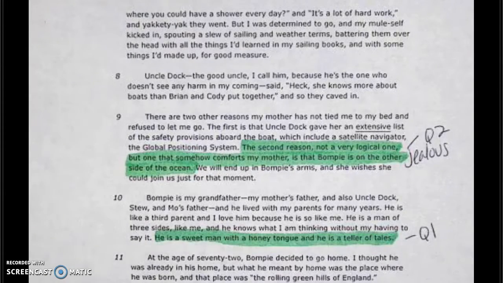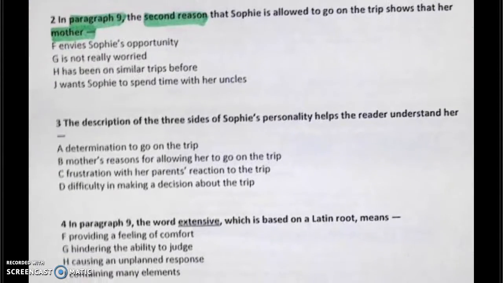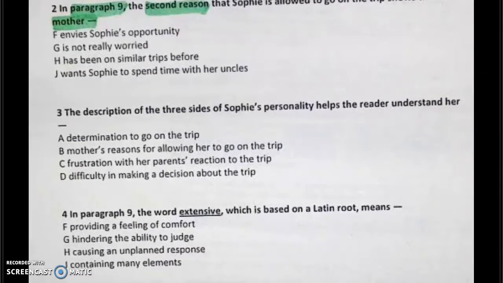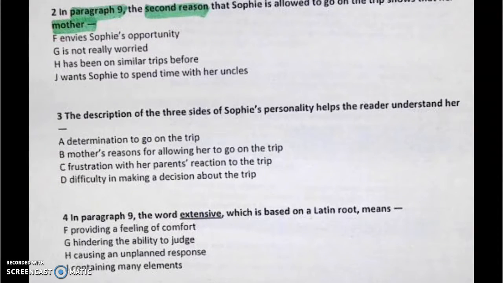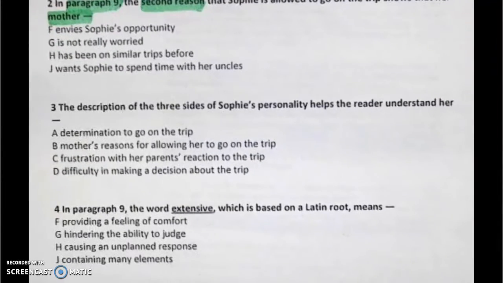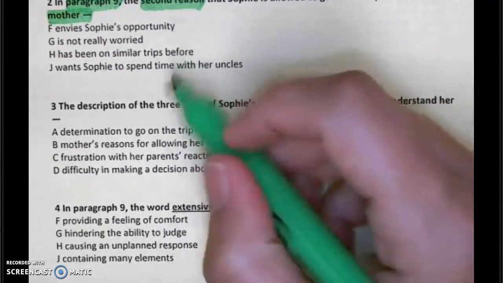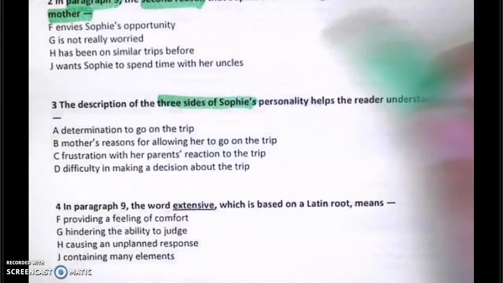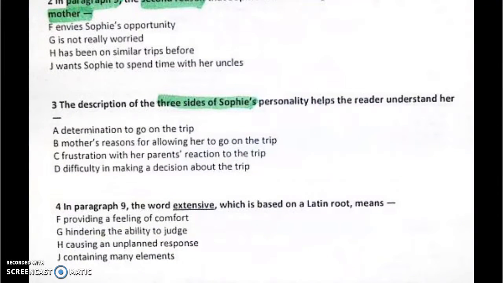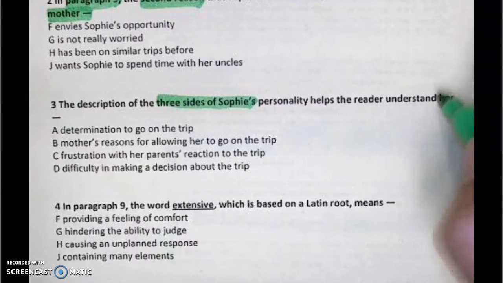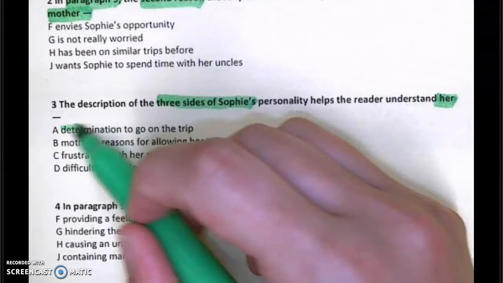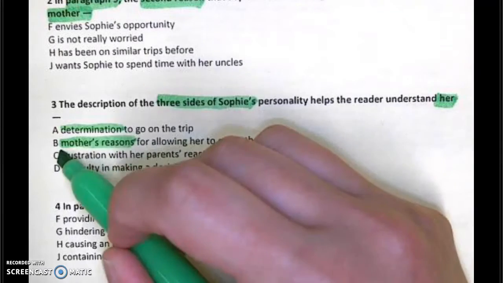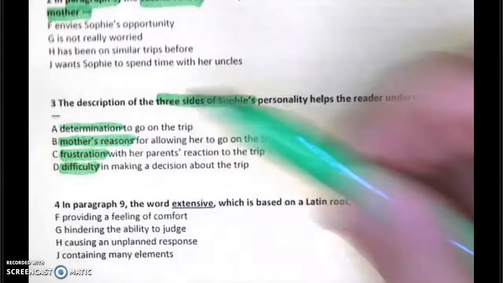Okay, question number 3. The description of the 3 sides of Sophie's personality help the reader understand her. So, who are we focusing on here? Sophie, right? So we're talking about the 3 sides of her personality. What does it help us understand? So when we're reading, we need to pay attention to these 3 sides of Sophie's personality. And what does it tell us about her? And it says, look at these. We have determination, her mother's reasons, her frustration, and her difficulty in making a decision.